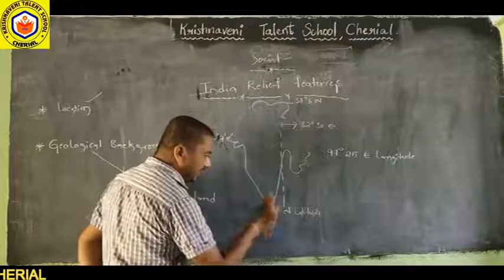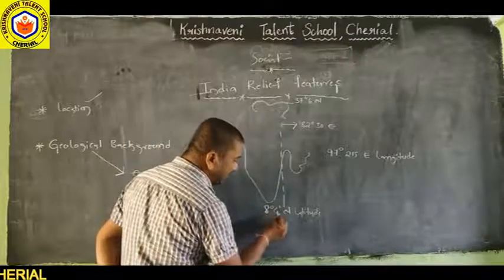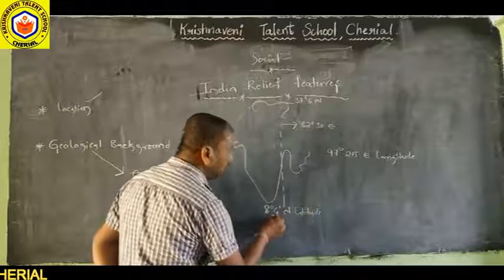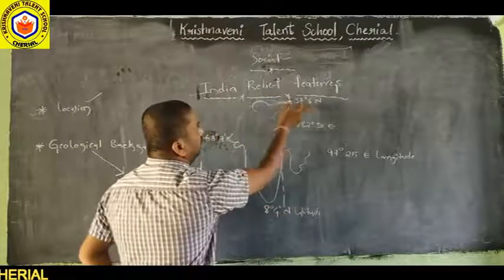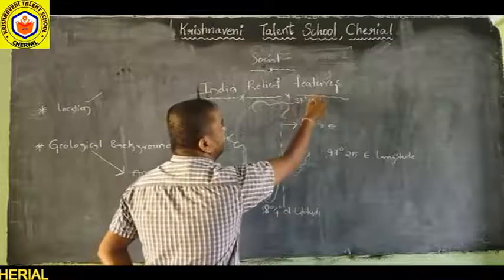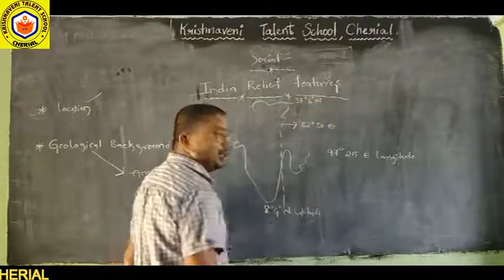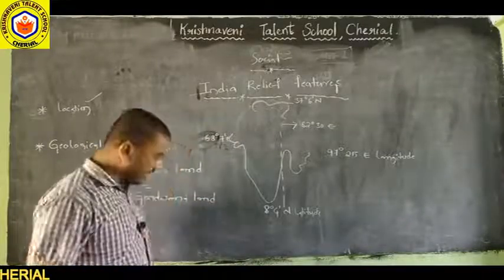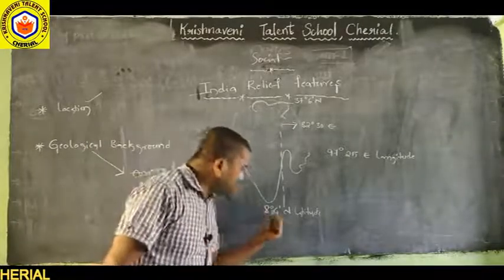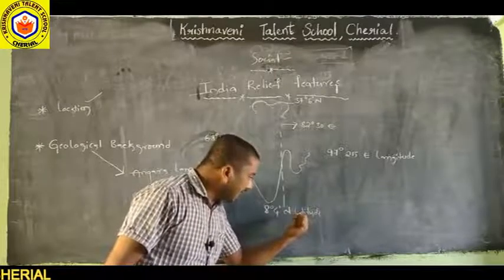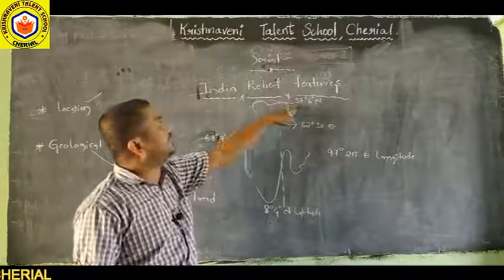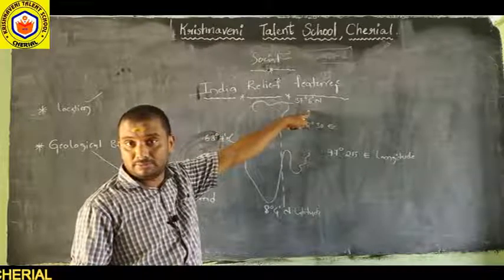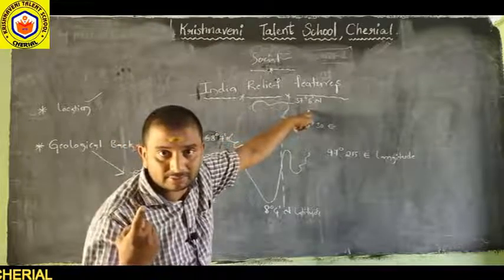So India extends from 8 degrees 4 minutes north latitude up to 37 degrees 6 minutes north latitude. This is the accurate location of India. Do you understand what I am telling?